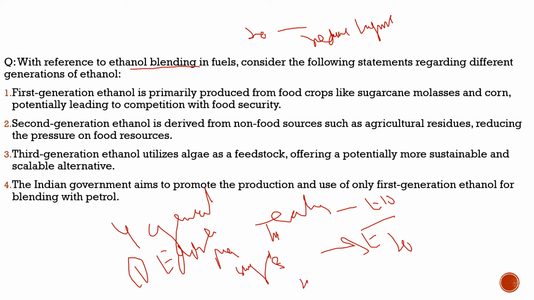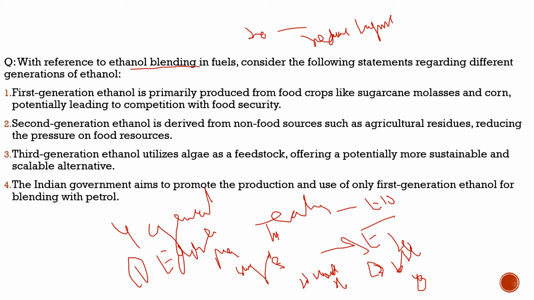In the second generation, we get ethanol from the non-edible biomass, for example wood and straw or agricultural residues. In the third generation, we get ethanol from the algal biomass. And in the fourth generation, we get ethanol which is genetically modified, or we can say a generational breakthrough, in which this ethanol is made in the laboratories.